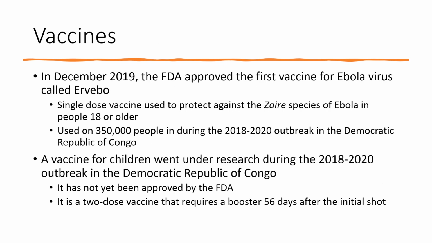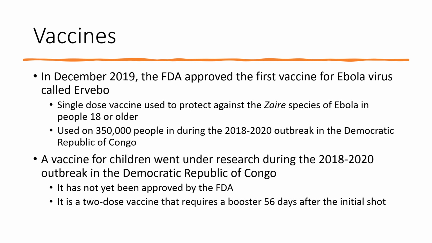So there have recently been some developments as far as vaccines for the Ebola virus. In December 2019, the FDA approved the first vaccine for Ebola virus called Ervebo. It's a single dose vaccine used to protect against the Zaire species of Ebola only in people 18 years or older. It was used on 350,000 people during the 2018-2020 outbreak in the Democratic Republic of the Congo.